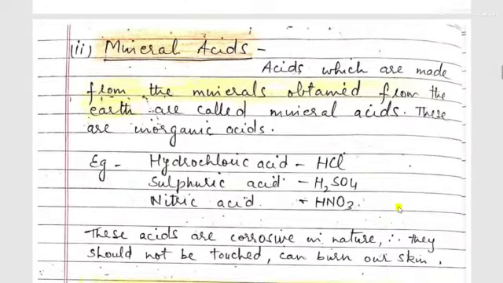Second type of acids are mineral acids. What are mineral acids? Acids which are made from the minerals obtained from earth are called mineral acids. These are also called inorganic acids. Examples are hydrochloric acid, HCl, sulfuric acid, H2SO4, nitric acid, HNO3, etc.